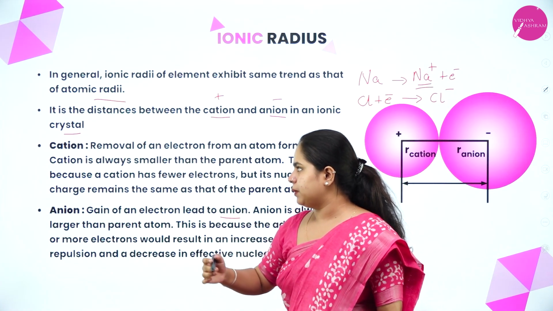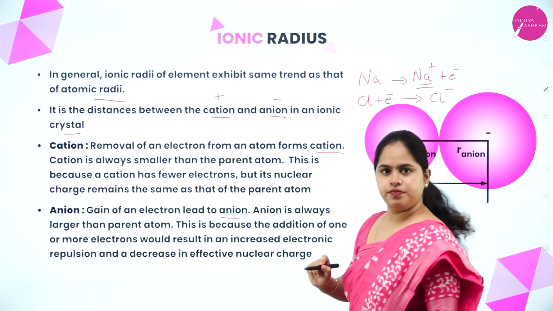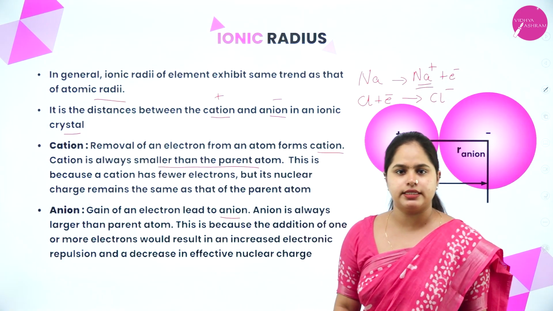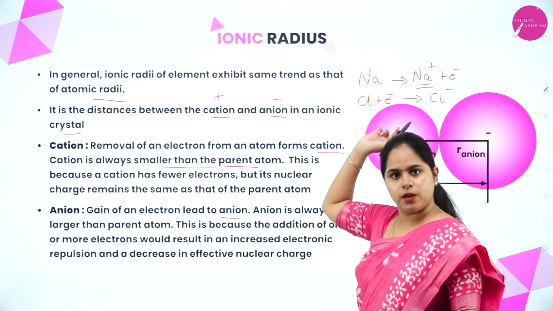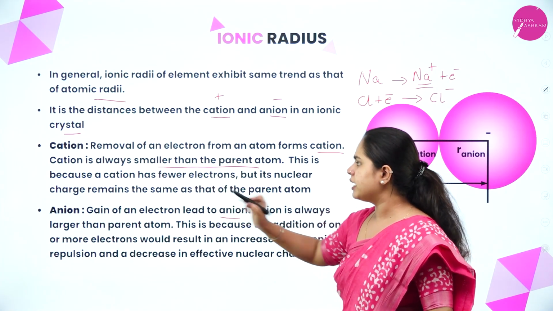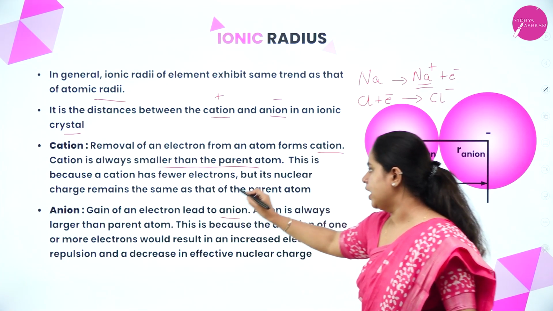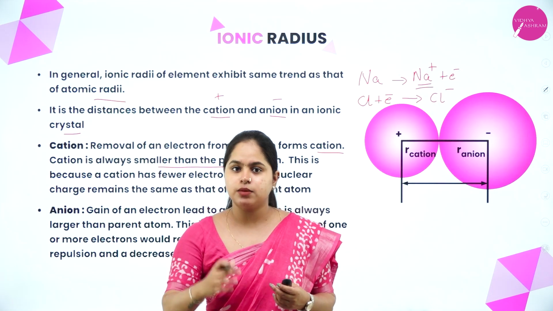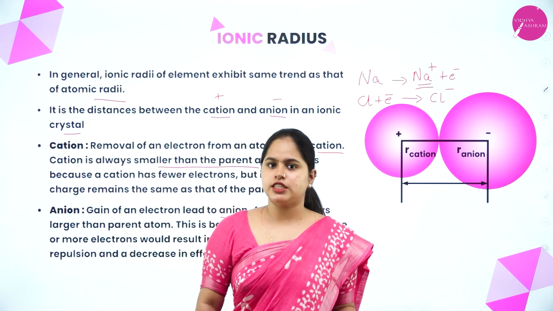Now, coming back to cation. A cation is always smaller than the parent atom. Okay, this is important. A cation is always smaller than the parent atom. Why? When the atom loses one electron, it becomes a cation. This is because a cation has fewer electrons, but its nuclear charge remains the same as that of the parent atom. So when the atom loses one electron, it becomes a positively charged ion.